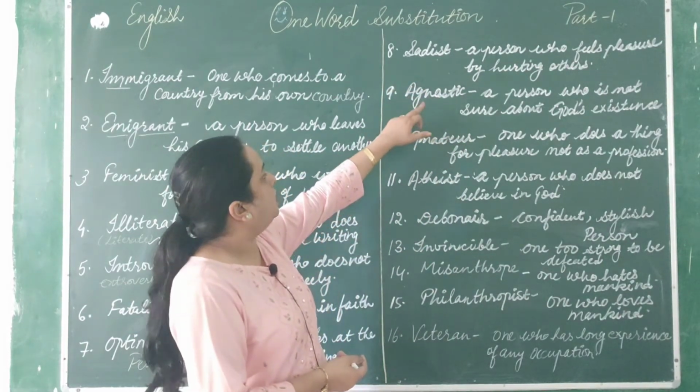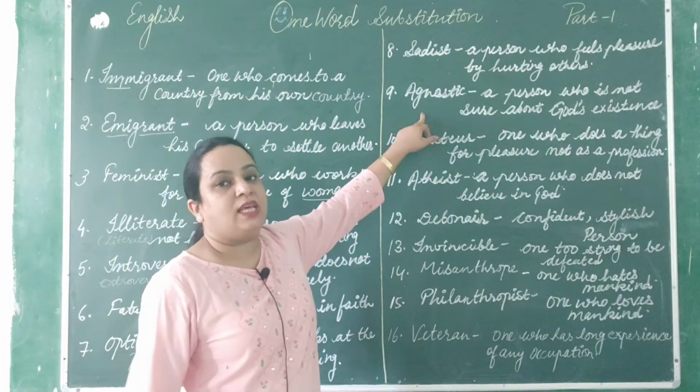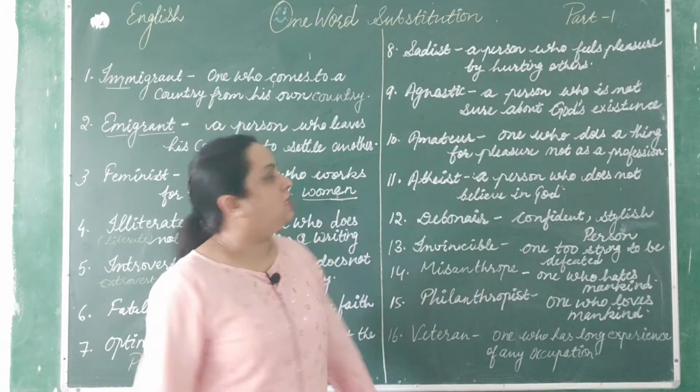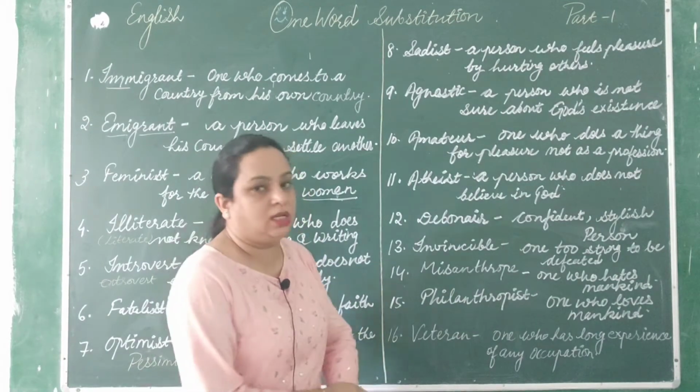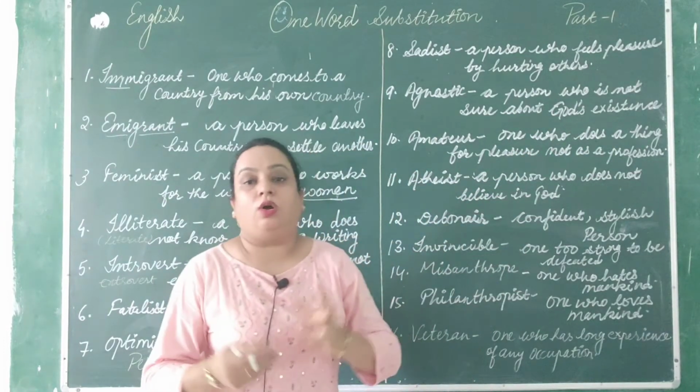Next one is agnostic. It is agnostic, AGNOSTIC, agnostic. It is a person who is not sure about God's existence.